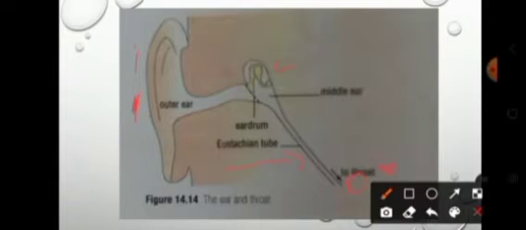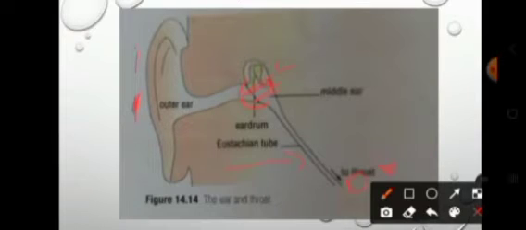Since the higher you go, the colder it is, the particles will start to move slower, decreasing the pressure. This will cause the pressure inside the middle ear to become higher than the pressure outside, which will cause the eardrum to bend outwards because all of the particles of air inside are pushing out on the eardrum.